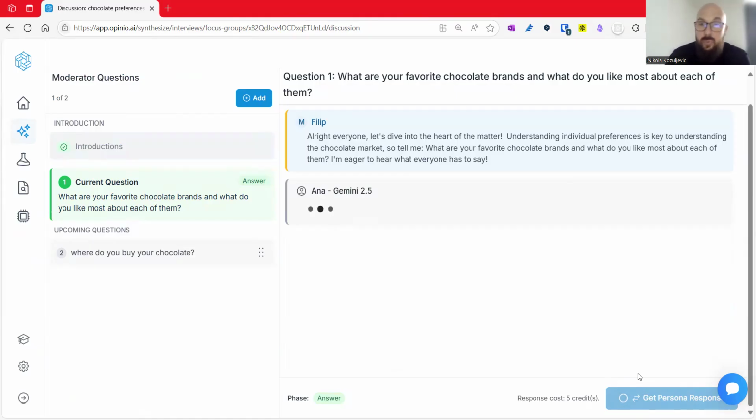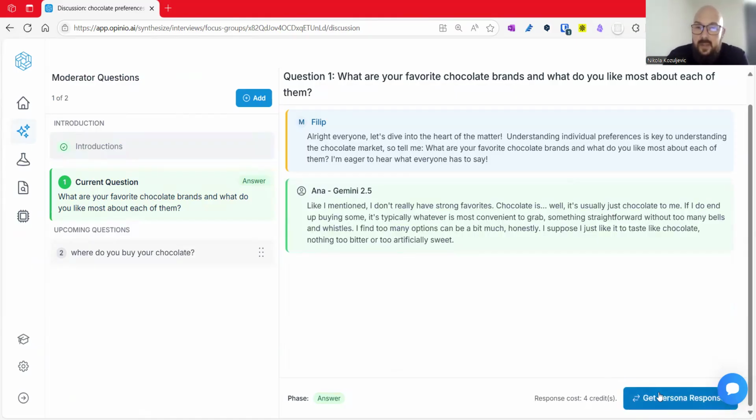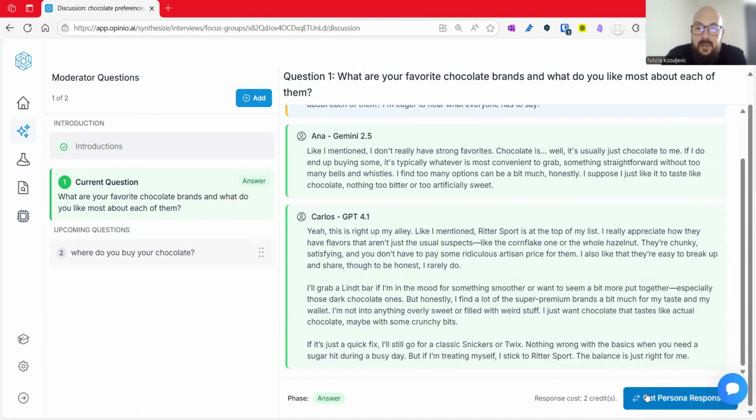And Gemini is super slow compared to other models. So let's see what they say. Okay, nothing too bitter nor too artificially sweet. Okay, and yeah, the personas will be conscious of the entire conversations that happen, entire focus groups, including reactions.